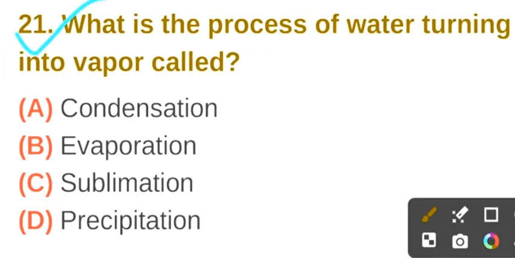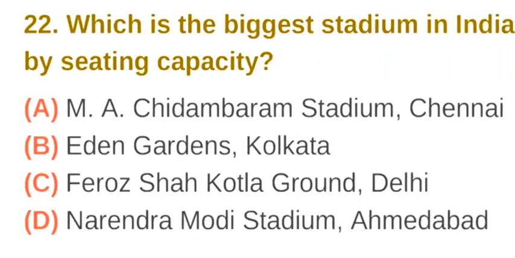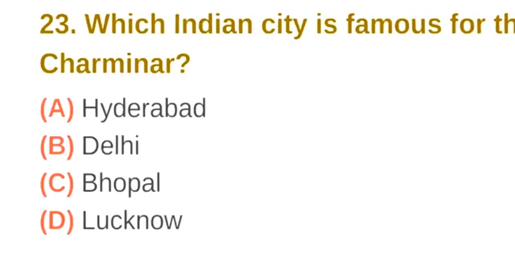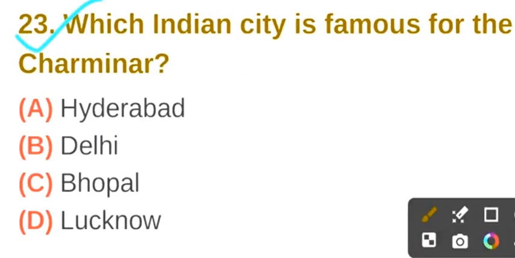Question number 21. What is the process of water turning into vapor called? The correct answer is option B. Evaporation. Question number 22. Which is the biggest stadium in India by seating capacity? The correct answer is option D. Narendra Modi Stadium.